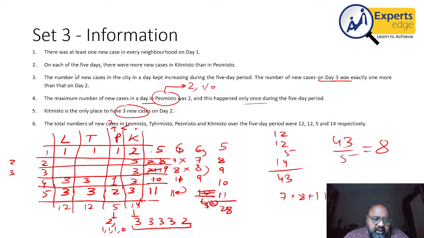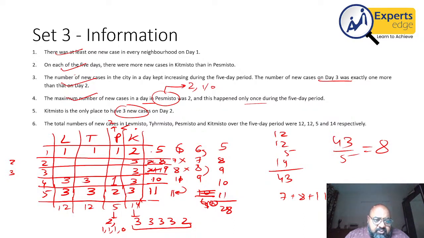Now, if we look at it, there was at least one case in each of the 5 days. So 1 is taken care of, 2 by default will happen. The number of new cases in the city in a day kept increasing in the 5-day period. This has been taken care of. The maximum number of cases in Pessimist was 2. This happened only once in 5. I have to put a 1 or a 0, so that will be taken care of.